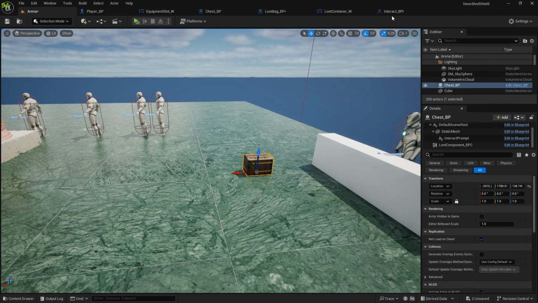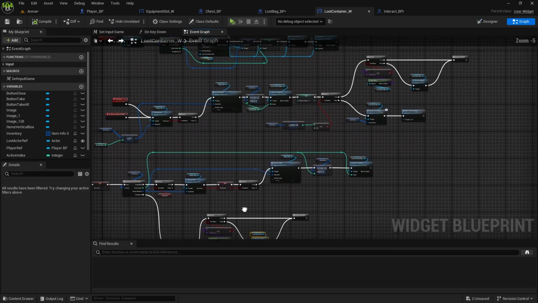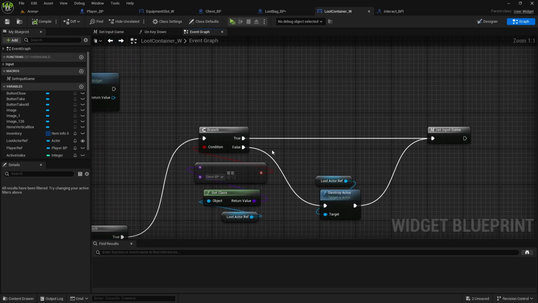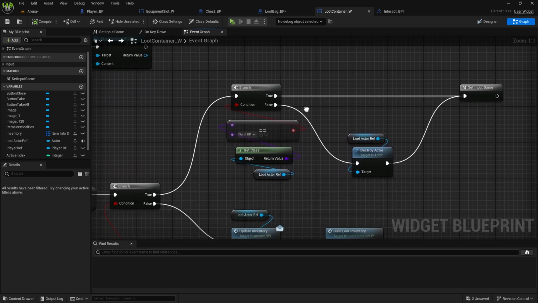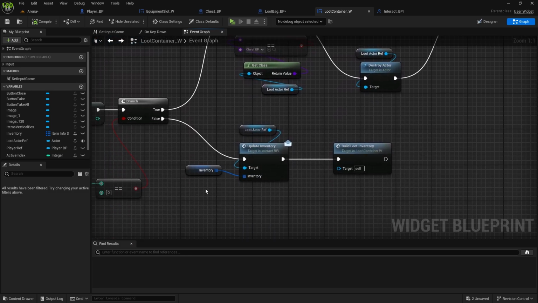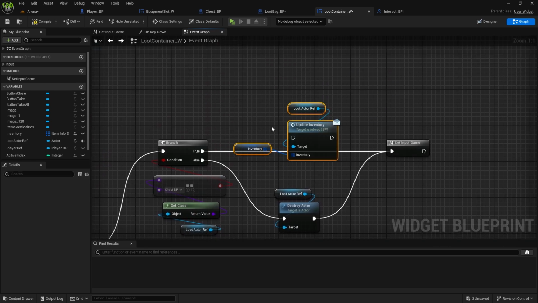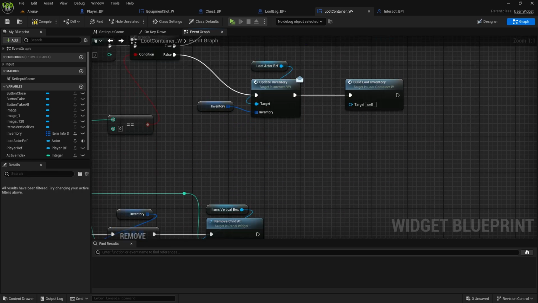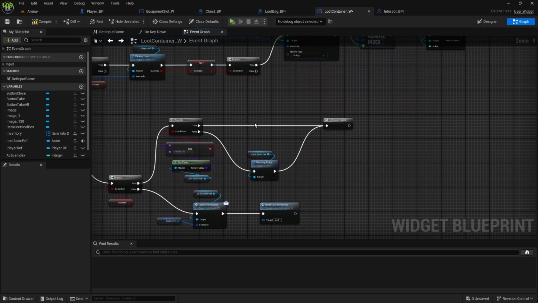And that is because at the moment we have set up that when we pick the last item, then we destroy the widget, so we don't have a way to reopen it, so it doesn't matter about the last item. But if there is a chest, we also need to set the inventory, so we can just call this in here for the chest only, which will update the inventory, and also in this part.